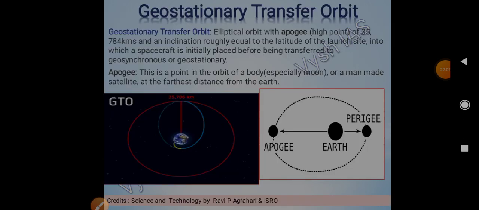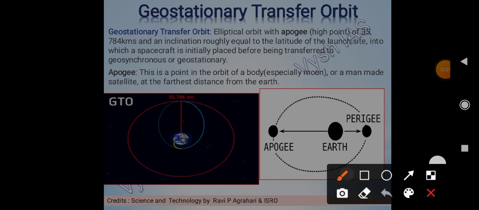Then geostationary transfer orbit, or GTO. With the word transfer we can understand something has to be transferred. What will it be? Mostly a satellite, right? So it is an elliptical orbit with apogee. Apogee means the farther distance, and perigee means the nearer distance. So apogee and perigee.